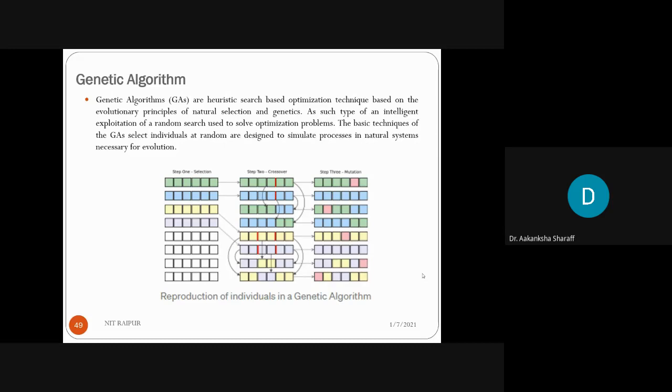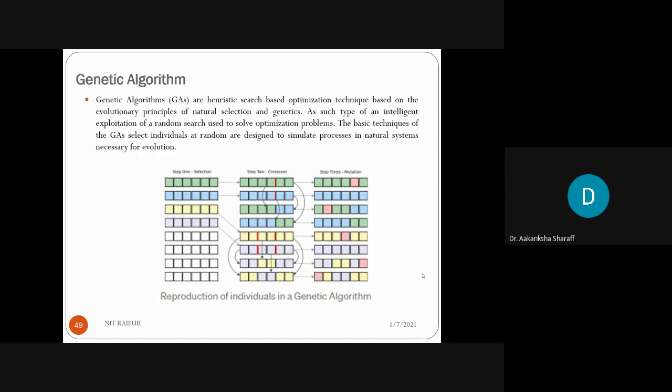The basic technique of the genetic algorithm is to select the individuals at random, and it is designed to simulate the processes in natural systems which are necessary for evolution. Like here in the diagram, this diagram should come after some slides, but I will discuss here that the very first step is you have to first make a number of possible solutions which will be considered as the population.